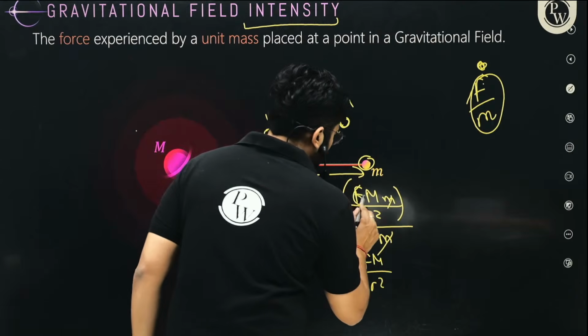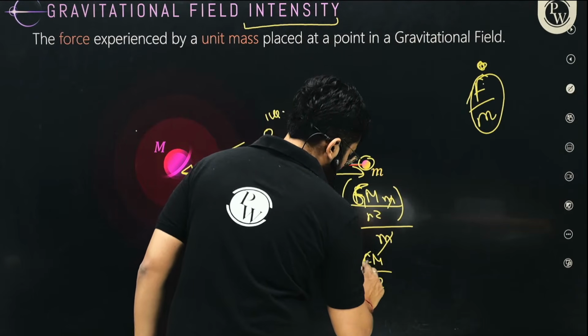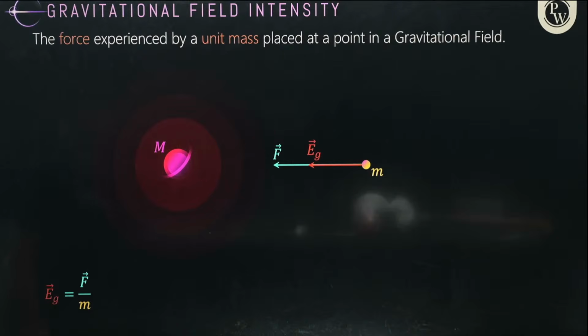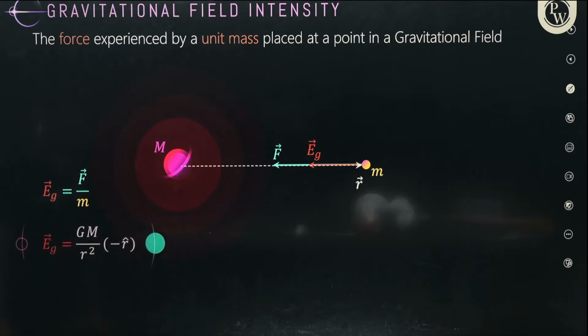Gm1m2 upon r square. Why did I write down Fm? Gm over r square, sorry, right? So let's keep on moving and talk about the next idea.